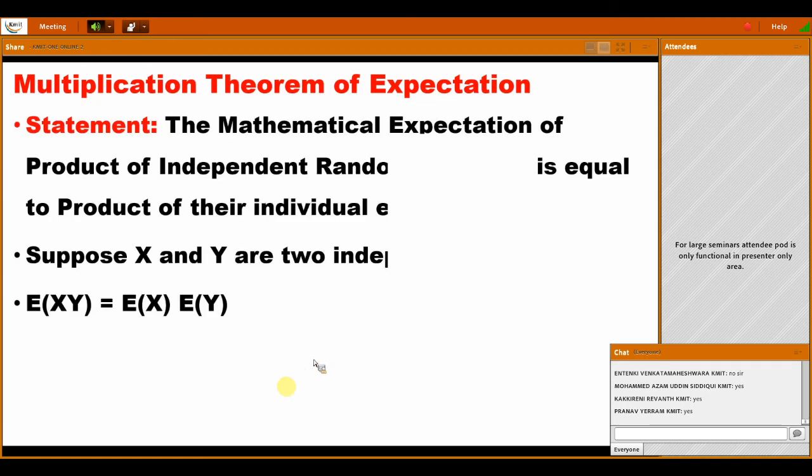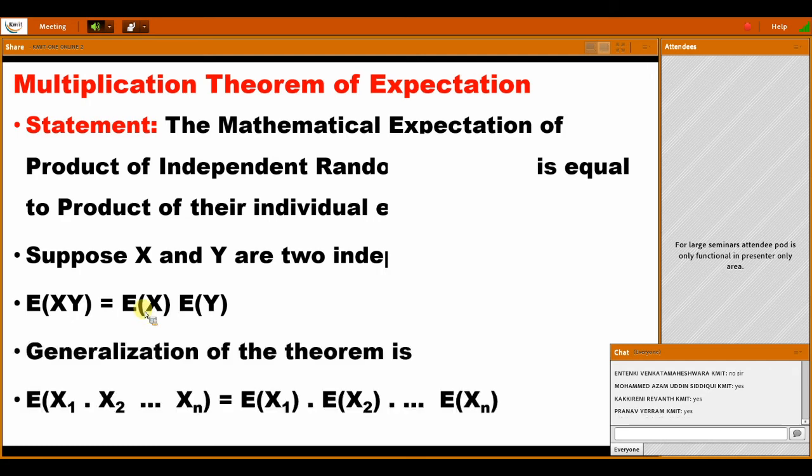Next, the multiplication theorem. What is the multiplication theorem? E of xy is equal to E of x into E of y. E of xy is equal to how much? E of x into E of y. Similarly for n variables.